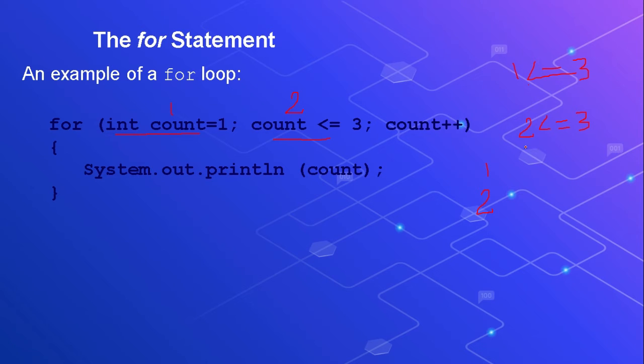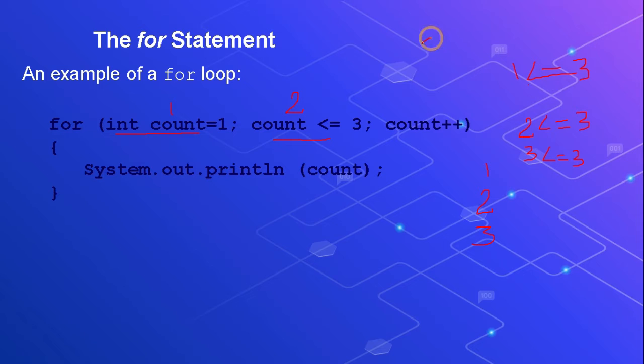The condition will be checked again. Is 3 less than or equal to 3? 3 is not less than 3, but it is equal to 3, and the operator is less than or equal to. So the condition is again true, and the body will be executed. Printing count again: the present value of count is 3, so 3 will be printed. Then count++ means the value of count becomes 4. Remember, it is 4 now.